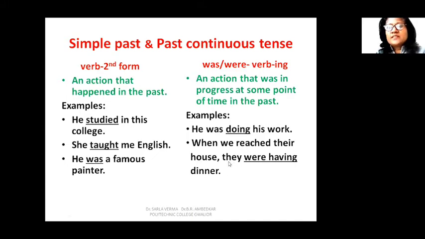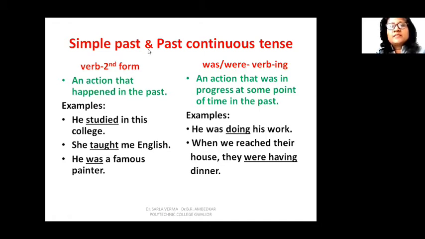So the reference is some point of time in the past when we reached their house. That time they were having dinner. So the action of having dinner was in progress in the past. It was continuing in the past.